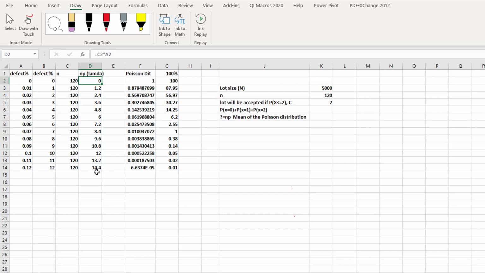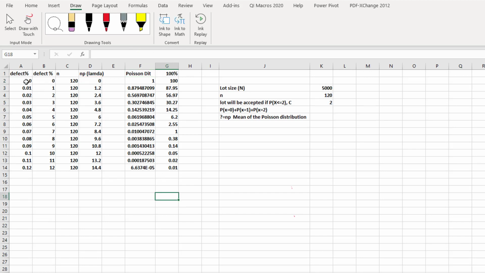In this Poisson distribution, you see the formula, this is the mean of the Poisson, and this is the defective count, because we reject a lot if the number of defectives is more than this. Then we construct the cumulative probability distribution.